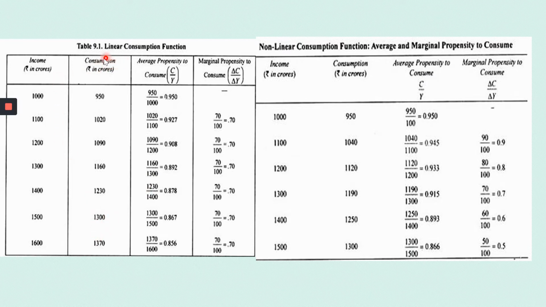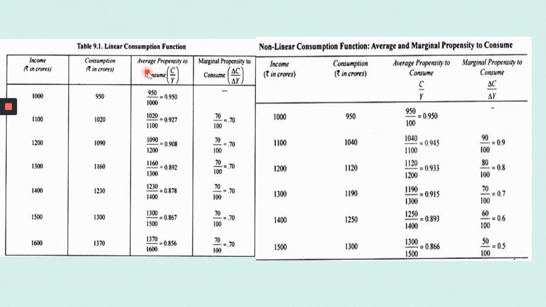See this tabular column, okay? Income is given, income of an individual, okay? First it's 1,000, 1,100, 1,200, 1,300, 1,400, like that. So based on that, he is consuming. So when the income is 1,000 rupees, the consumption is 950. At 1,100, the consumption is 1,020. When it is 1,200, the consumption is 1,090, and it goes on.